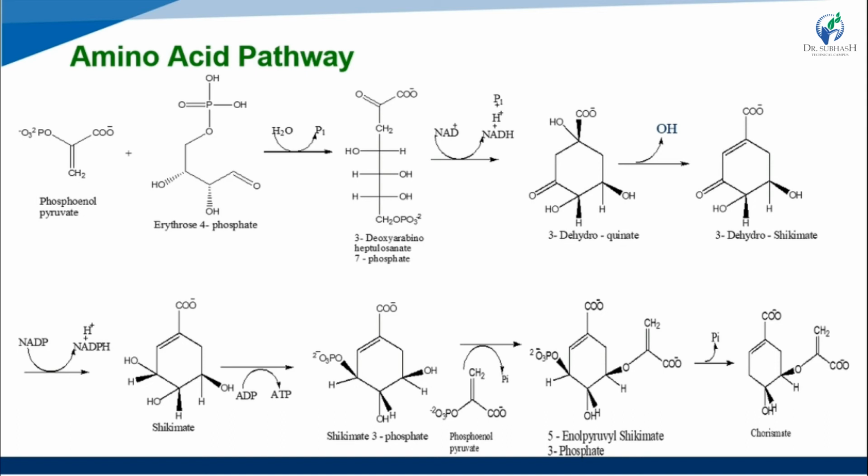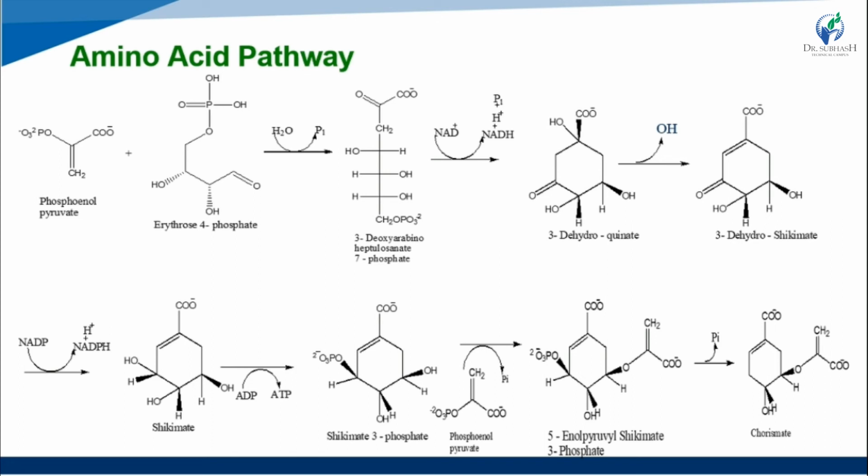So one water molecule is removed and one phosphate is attached, making 3-deoxy-arabino-heptulosonate 7-phosphate, okay. So in the second step they also remove NAD plus, to NADH plus H plus, and also one phosphate molecule is removed, okay.